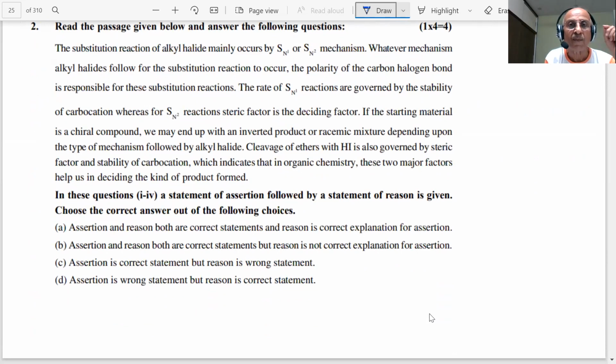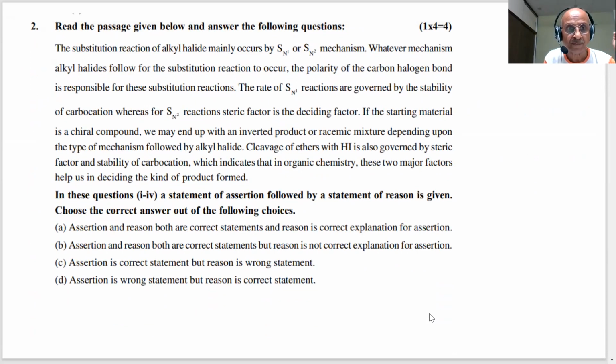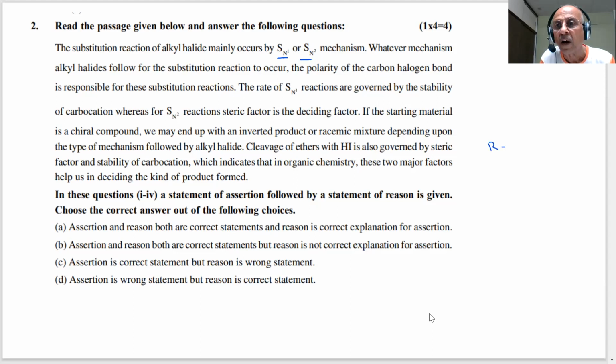Okay. Now another passage is coming, students. Read the passage given below and answer the following questions. The substitution of alkyl halide mainly occurs by SN1 or SN2. This is always important. RCH2X undergo SN1 and SN2. Important reactions. Very important.